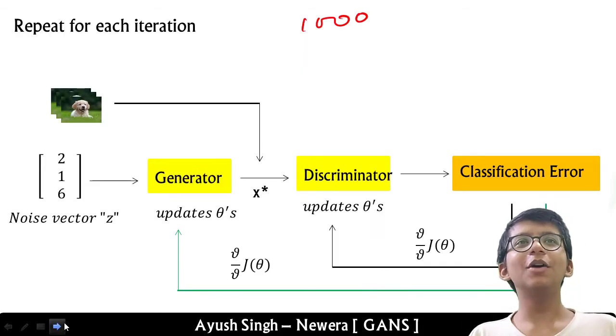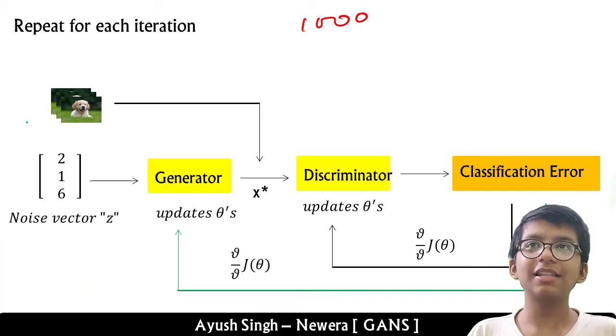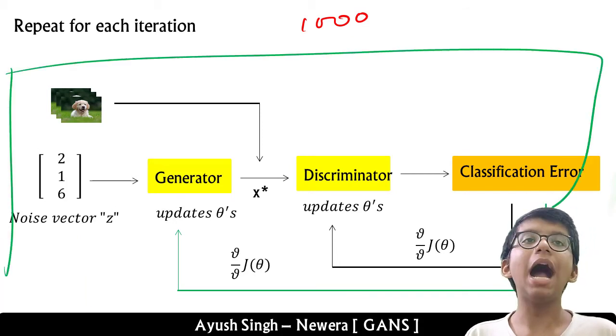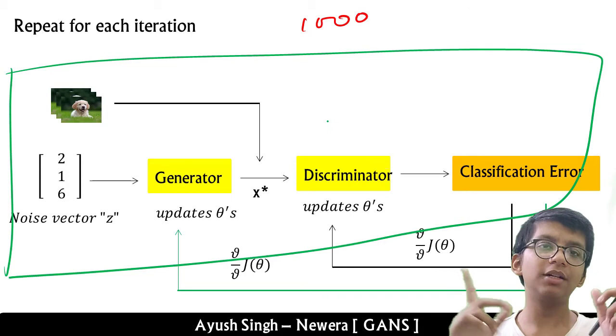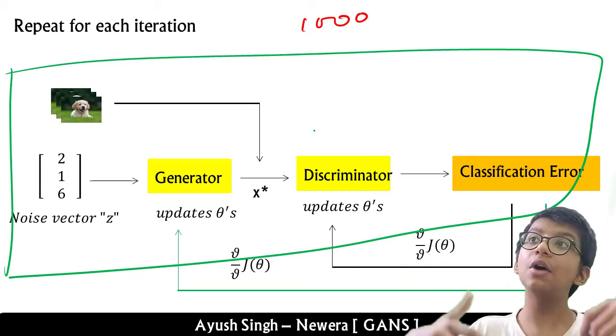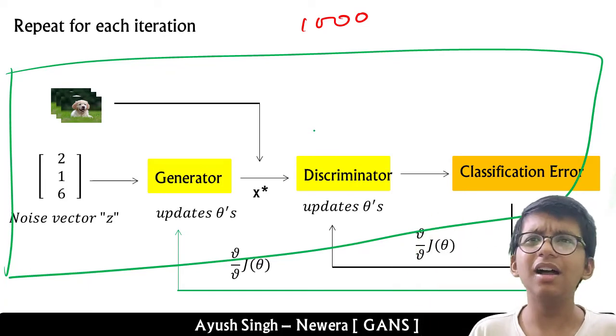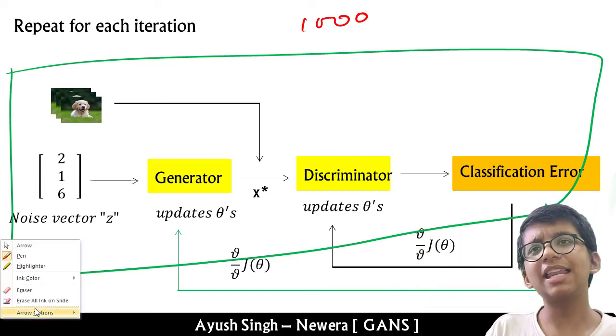So what we do is repeat this for each iteration. In the first iteration, we simply change the parameters. Then we do 1,000 iterations, so it will run 1,000 times, and 1,000 times the thetas, or parameters, will be changed, and then we are likely to get a good model.